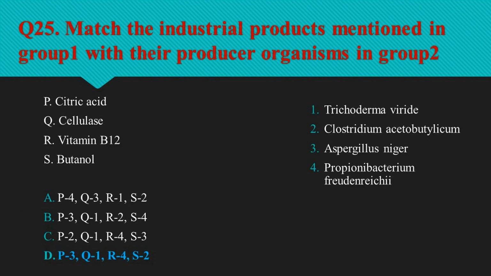Question number 25 is match the industrial products mentioned in group 1 with their producer organisms in group 2. So citric acid is produced by Aspergillus niger, and cellulase is produced by Trichoderma. Vitamin B12 is produced by Propionibacterium, and butanol is produced by Clostridium acetobutylicum. So option D, P3Q1R4S2 is the right option.